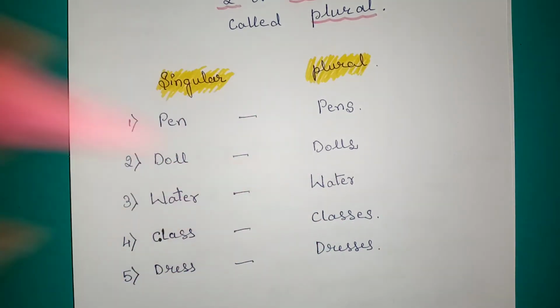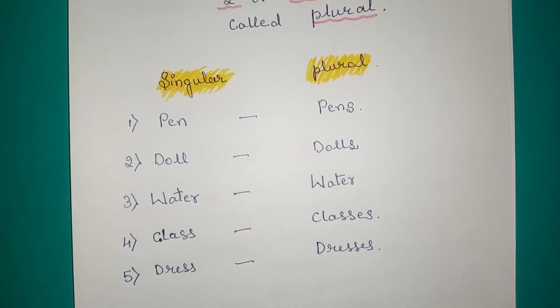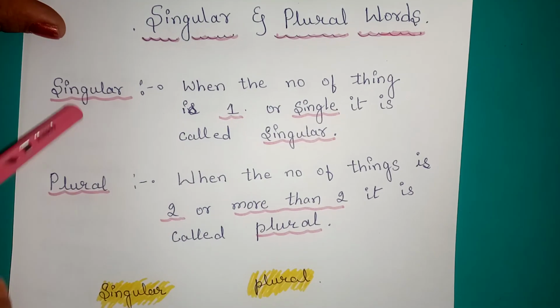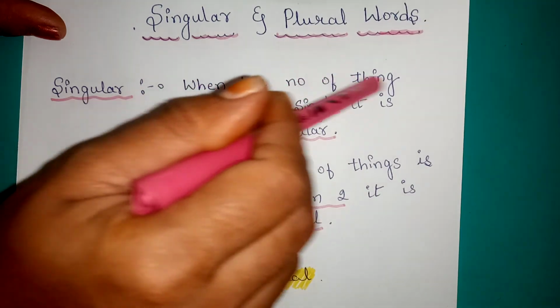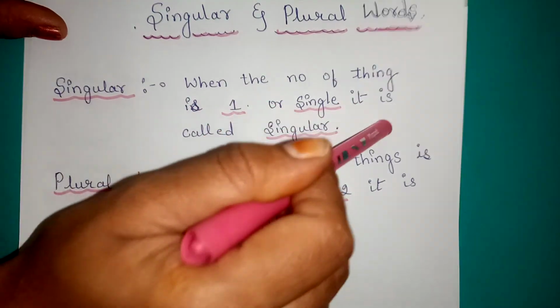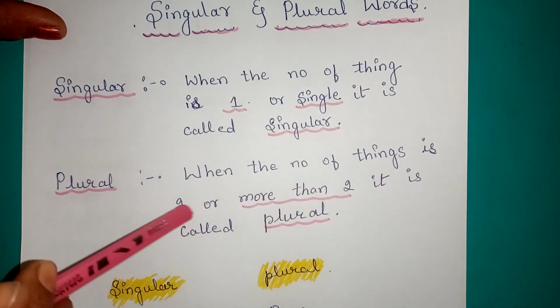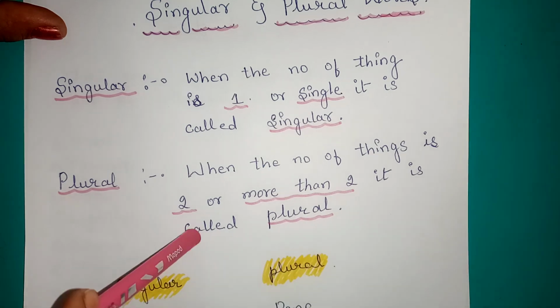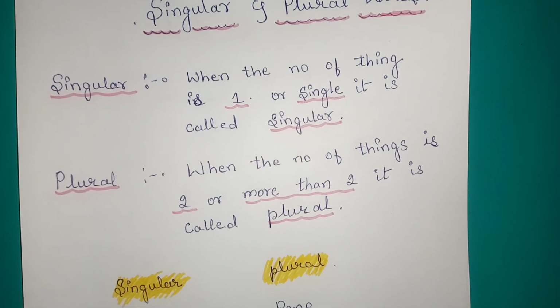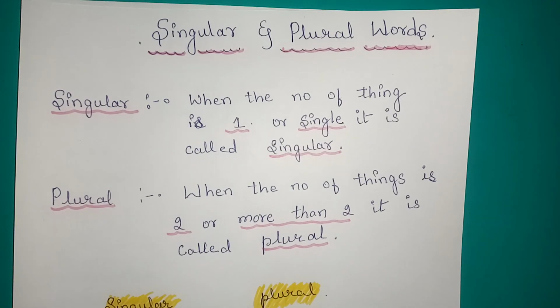These are just a few examples I have given to make you understand about the singular and plural forms. You can write n number of examples. I will just repeat once again children. Singular, when the number of thing is one or single, it is called singular. Plural, when the number of thing is 2 or more than 2, it is called plural. So, I hope you have understood the difference between singular and plural words children.